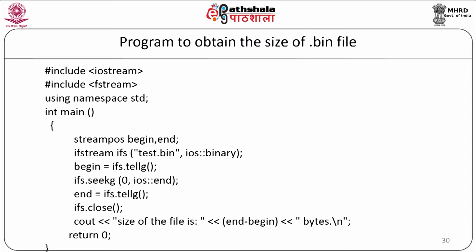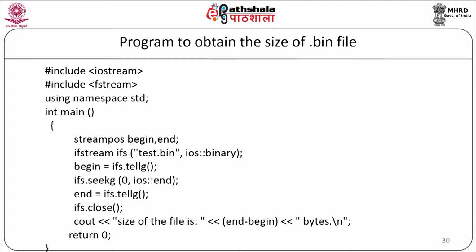Now, let us see a program to obtain the size of the .bin file. Let us start with our program: #include <iostream>, #include <fstream>, using namespace std. We will start with the main function, int main. Here we are going to declare 2 variables of streampos as begin, end, and ifstream ifs("test.bin", ios::binary). So, we are opening the file in binary mode.